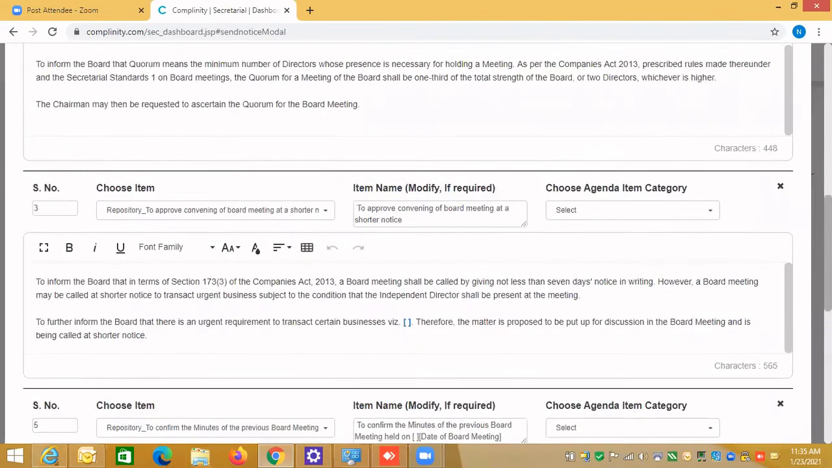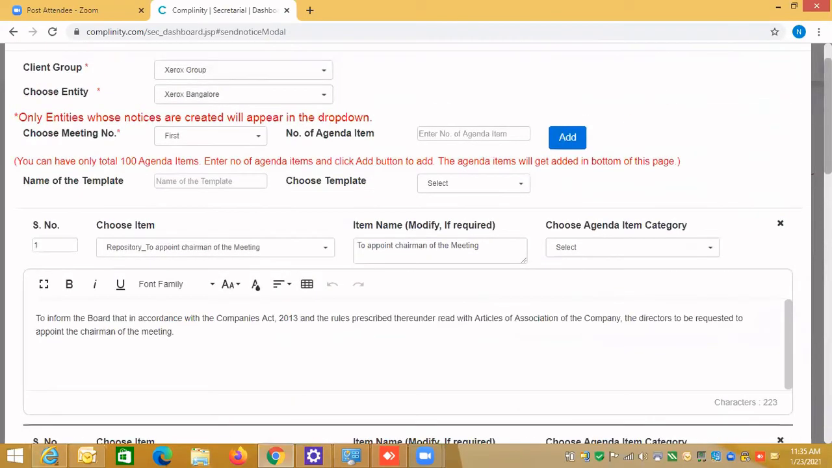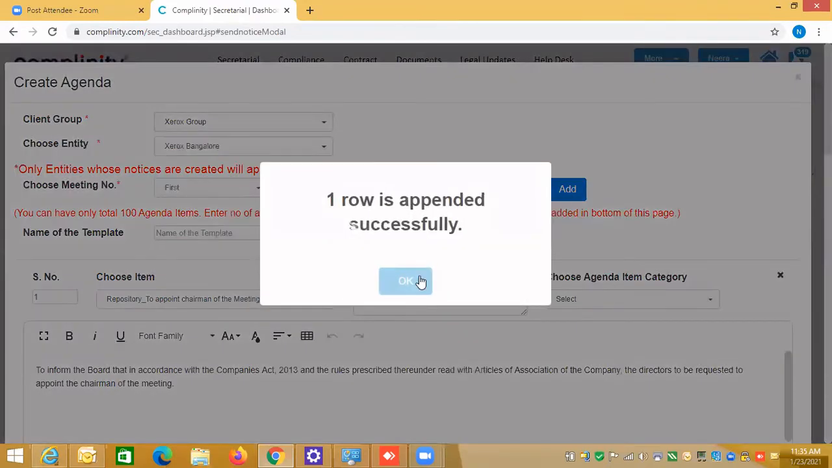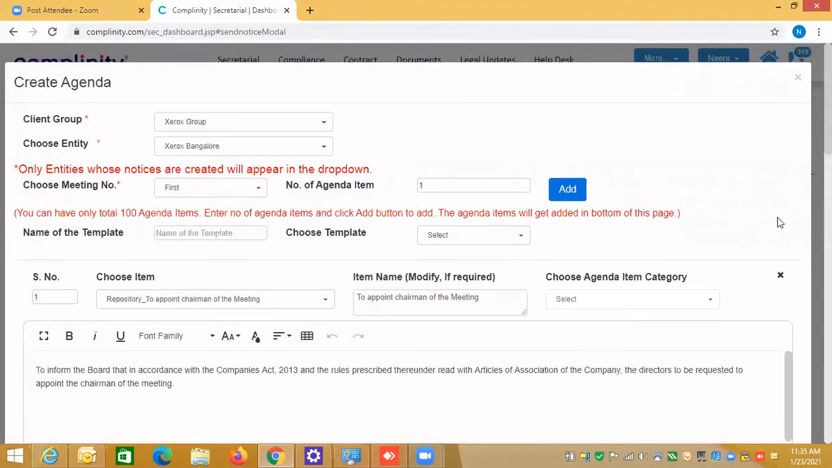Now, besides these mandatory agenda items, I want to add more agenda items. I'm sure in a board meeting you must be discussing 5 to 10 items. So if you want to add your own items, you can enter based on your requirement. I'll say add. So what will happen? One row will be appended at the bottom.